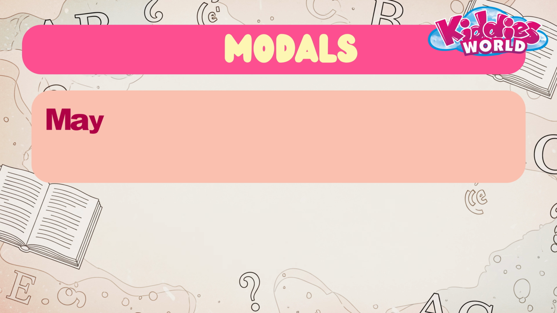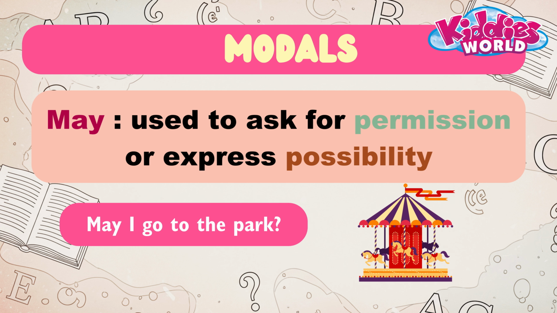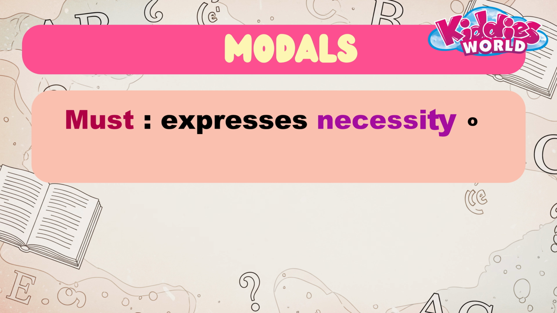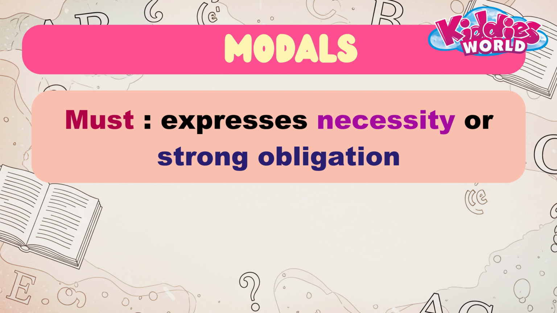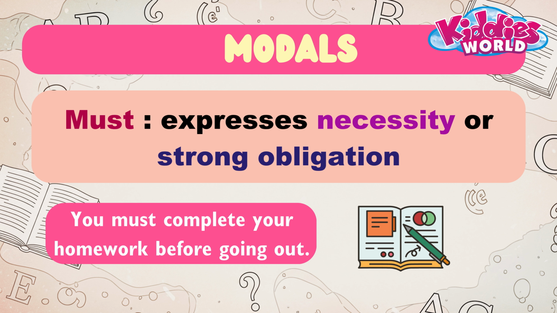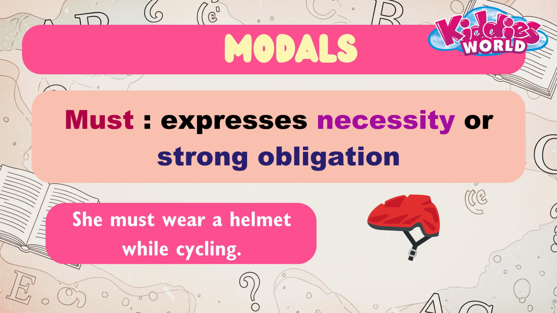May, used to ask for permission or express possibility. Example, may I go to the park? Example, it may rain later today. Must expresses necessity or strong obligation. Example, you must complete your homework before going out. Example, she must wear a helmet while cycling.